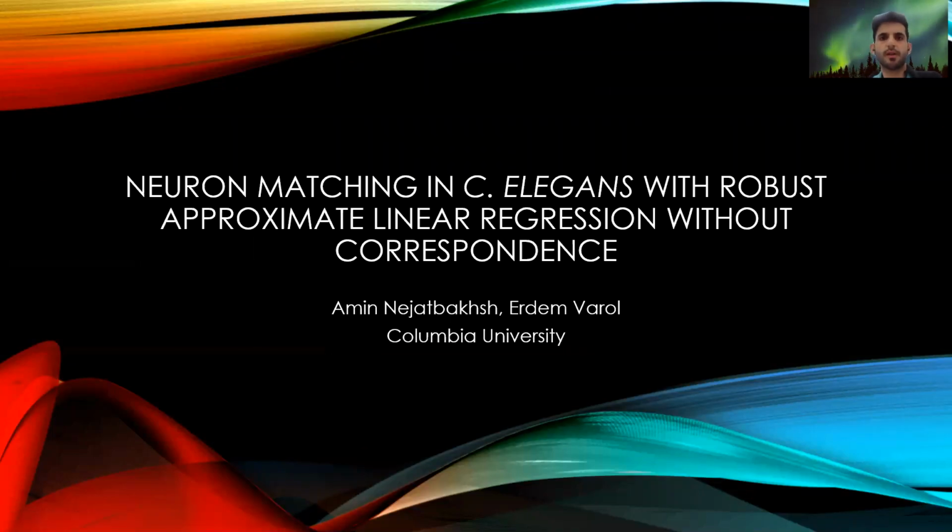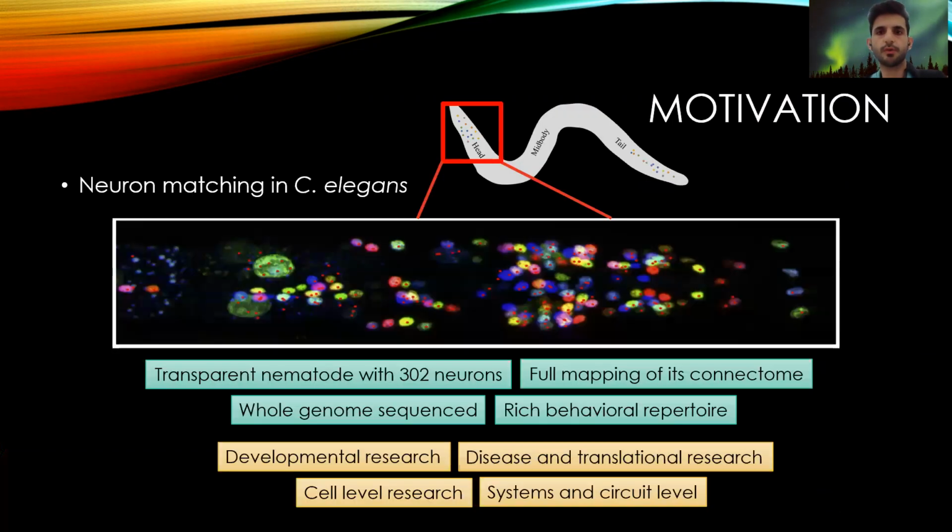I'm a graduate student at Columbia University, and today I'm going to present my accepted paper in WACV 2021 titled Neuron Matching in C. elegans with Robust Approximate Linear Regression Without Correspondence. So to give you a quick bit of background, here is why we're interested in solving this problem.